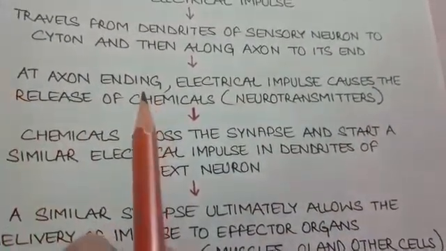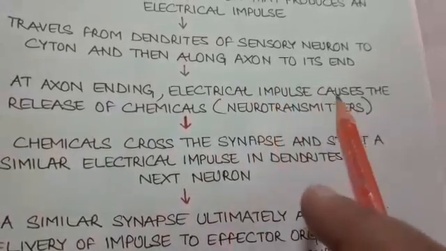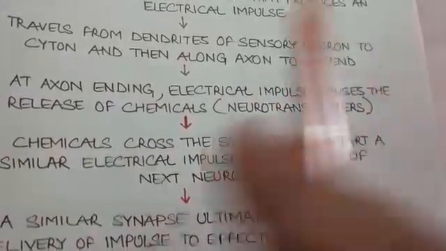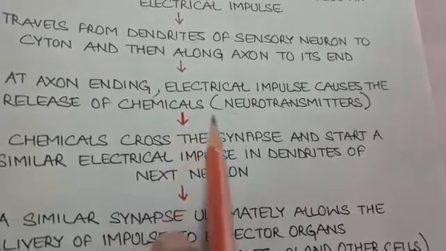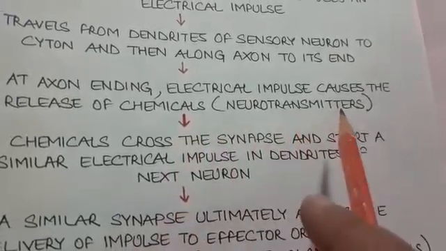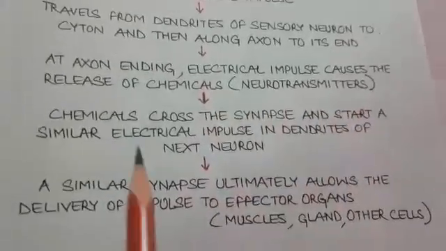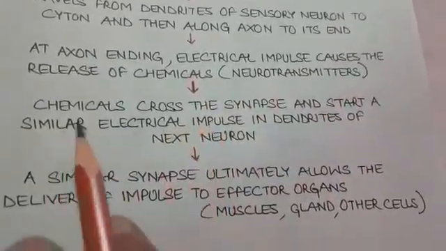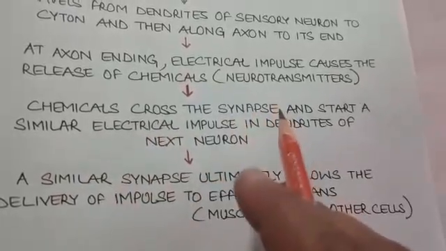At the axon ending, the electrical impulse again causes a reaction that releases chemicals at the axon ending. These chemicals are called neurotransmitters.